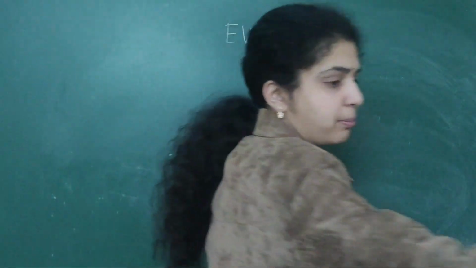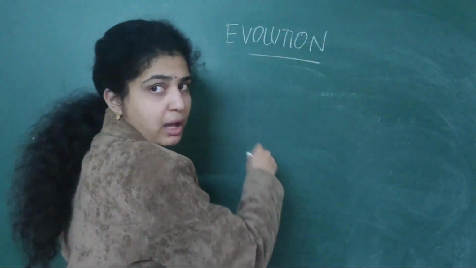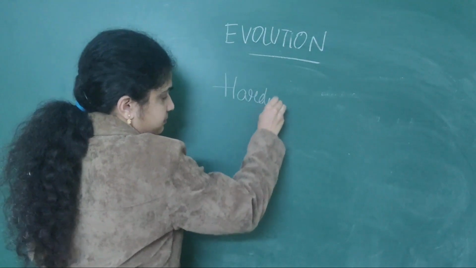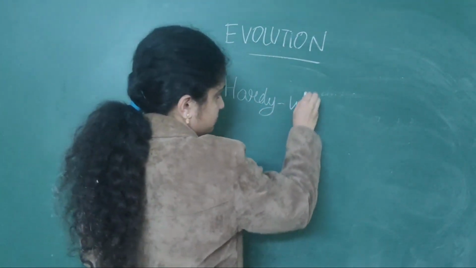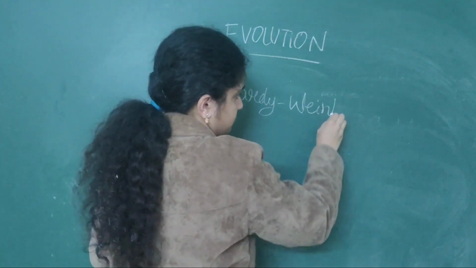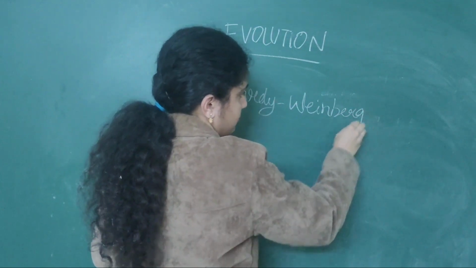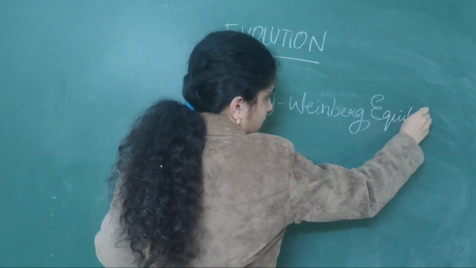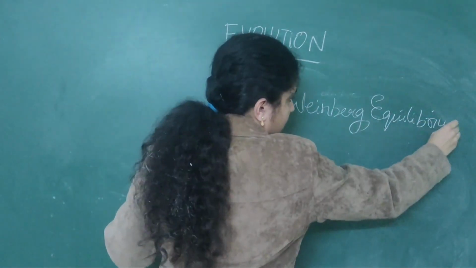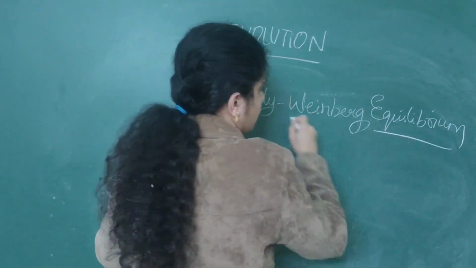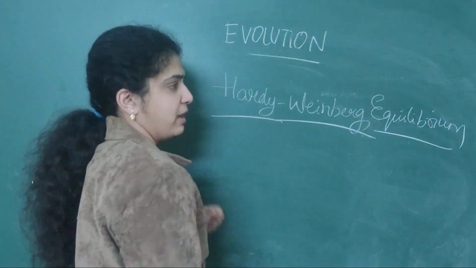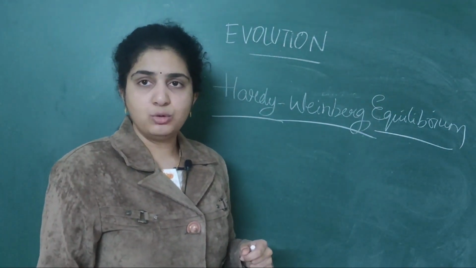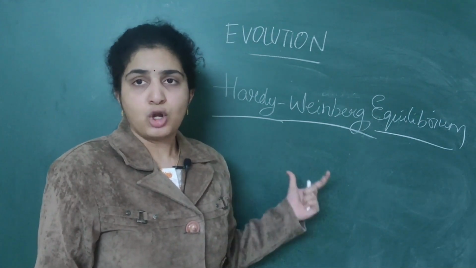In the next topic, we are specifying about Hardy-Weinberg equilibrium. This is also important from the NEET point of view.